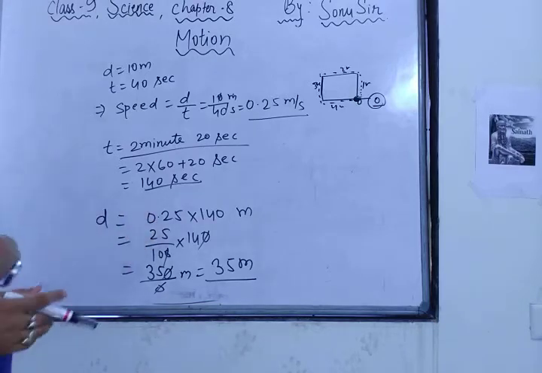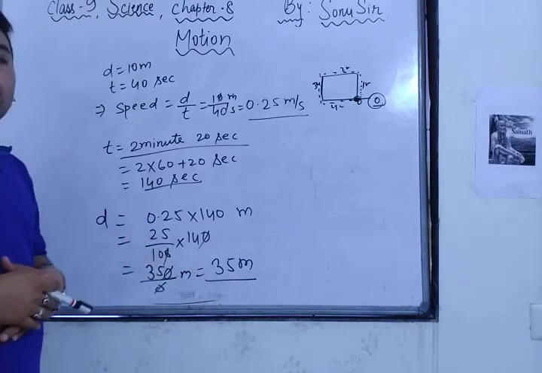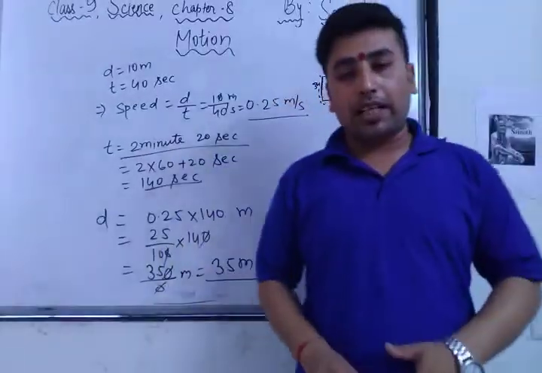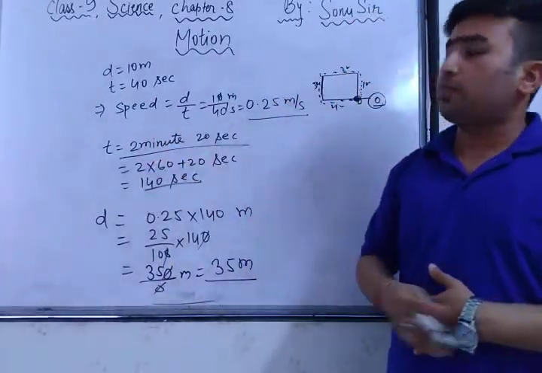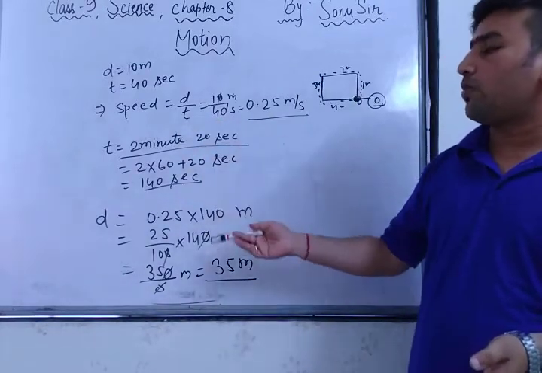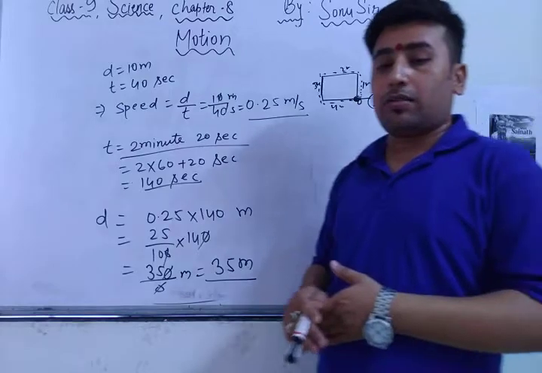So the distance covered in 2 minutes and 20 seconds can be calculated this way. First of all, you should understand distance, displacement, time, and after that the speed. We have to find the speed, and after that we just multiply it with the time. So we'll get the answer, number 2.